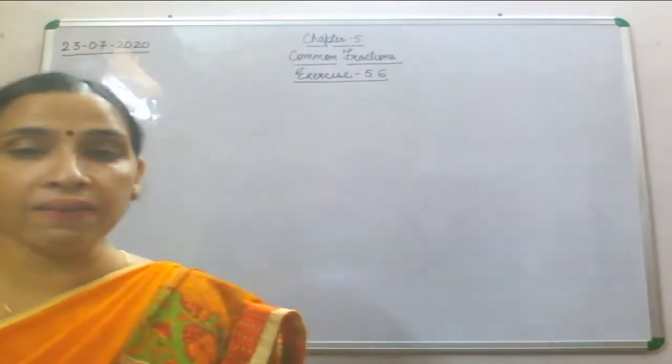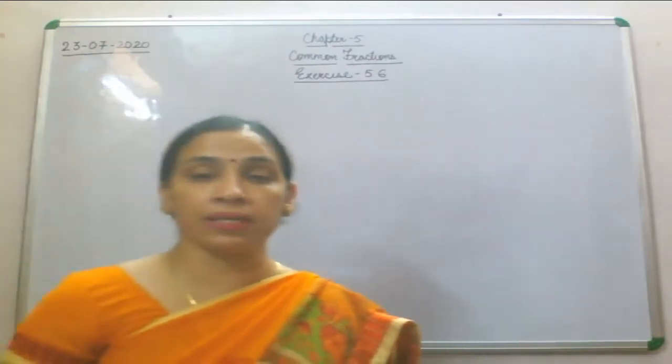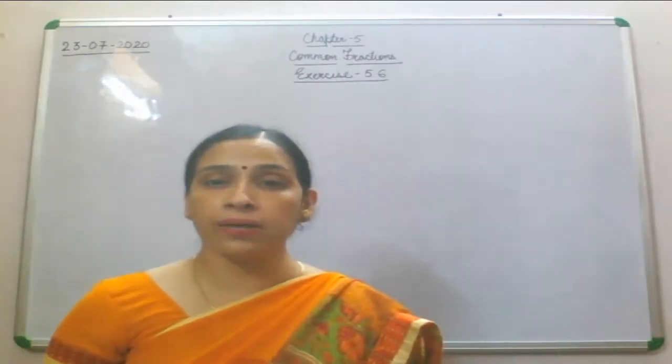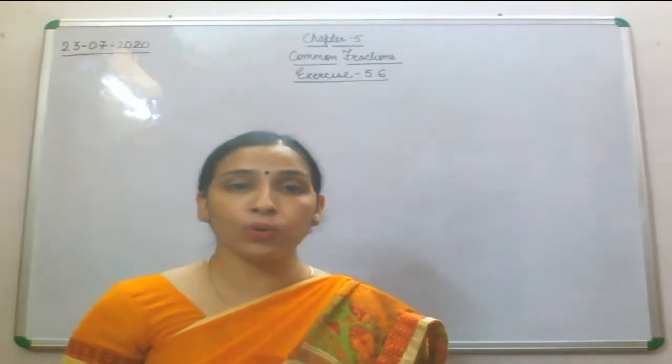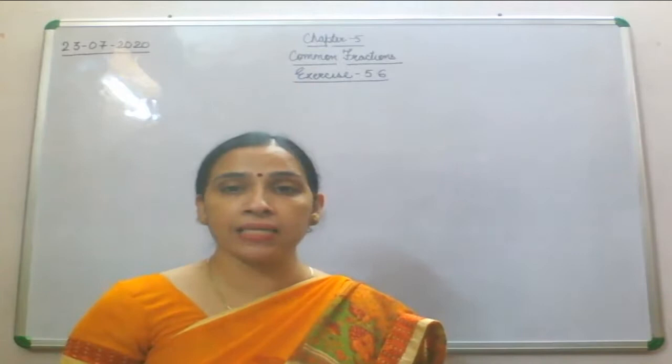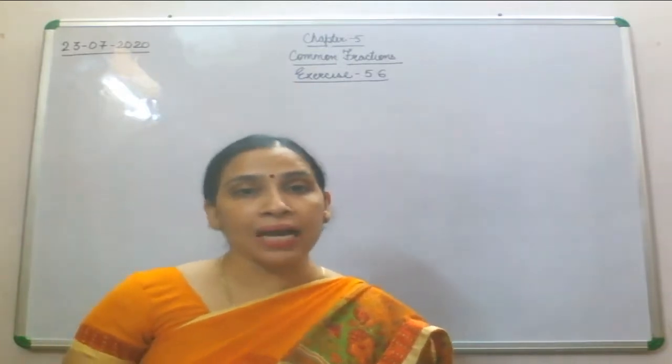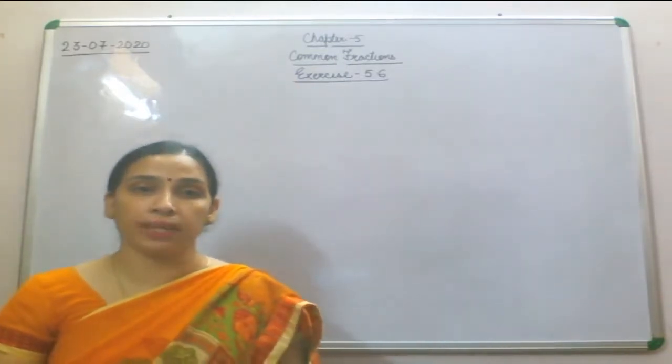On Diwali festival, Anjali's mother bought 240 candles. She found that 1 by 12th of the candles were defective and she did not use them.